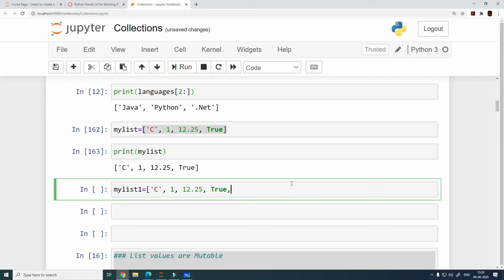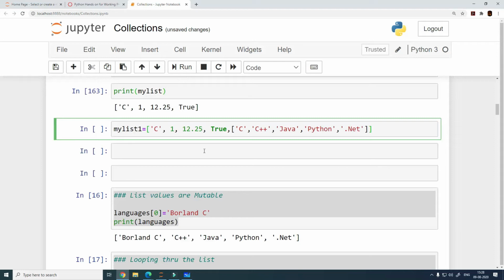See, what am I doing? I'm creating a list which is named mylist1. The first element is a character, C. The second element is a number. The third element is a floating point number, a decimal number. The fourth one is a Boolean value, and the fifth element is another list. So a list can also contain another list in itself. That is also possible. Let's see what happens.